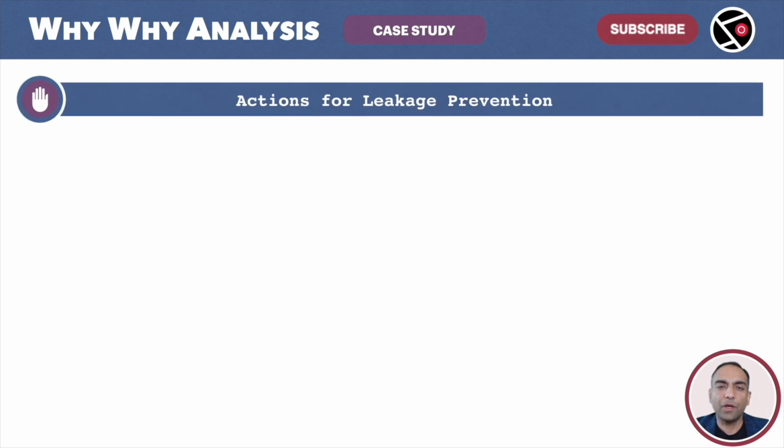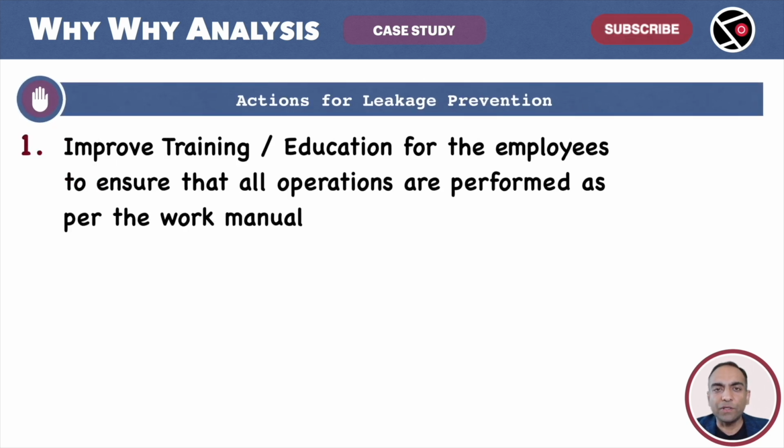The first point is improve training. Education for employees to ensure that all the actions are performed as per the work manual. There was a work manual at the site. It had step-by-step instruction on what has to be done, how it has to be done, but the manual was handed over to a trainee. Yes, there was a trainee at the site too. And the workers went about their business relying on their memory. The objective of this action item is to educate the workers. Educate them on the importance of following the work manual. The workers must follow the work manual while doing their work.